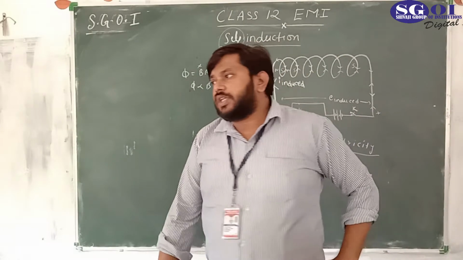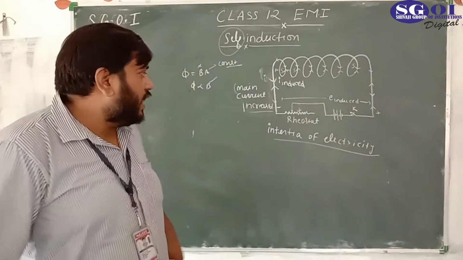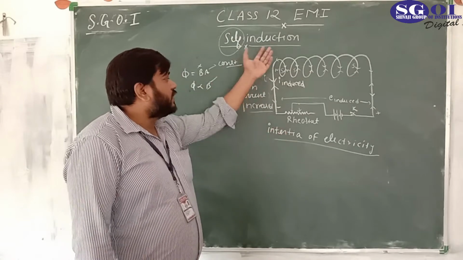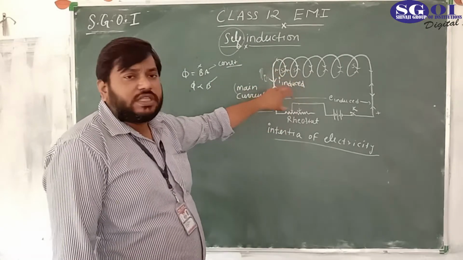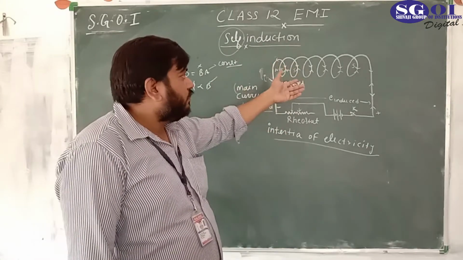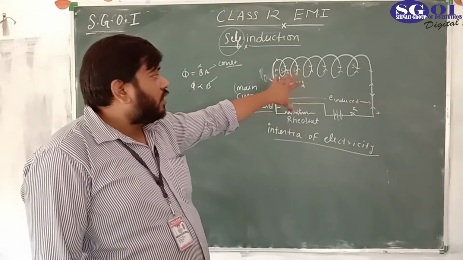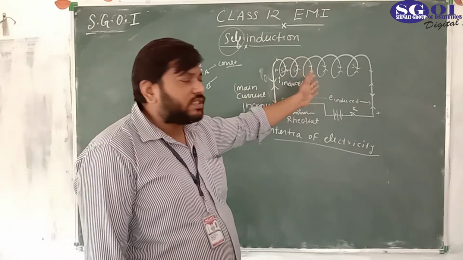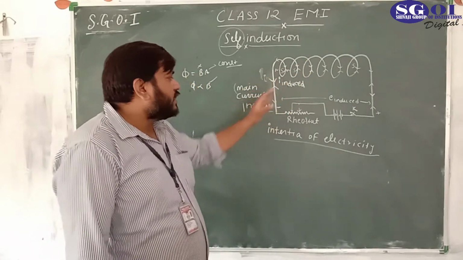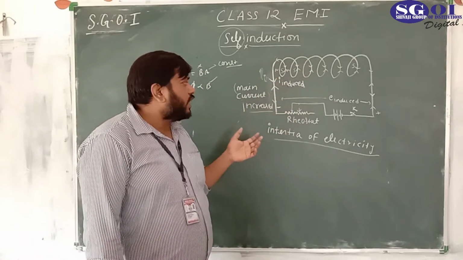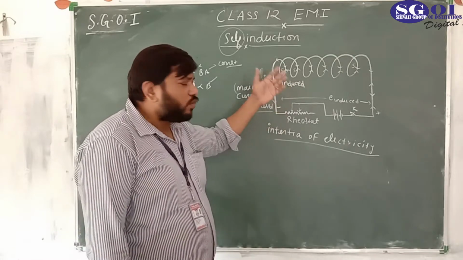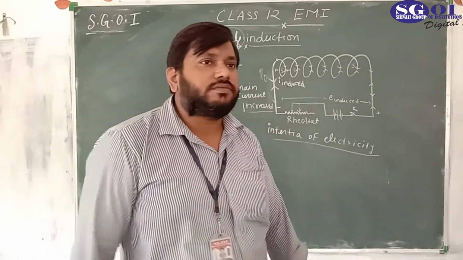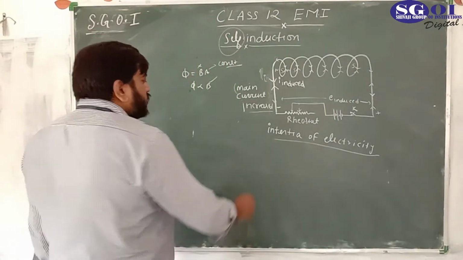So here this induced current, this self-induction, because it is in the coil itself which is producing the magnetic flux, and the induction is taking place in the coil itself, is opposing its own cause of production in the coil. So that is called inertia of electricity.